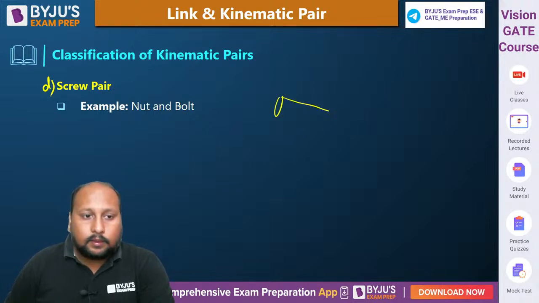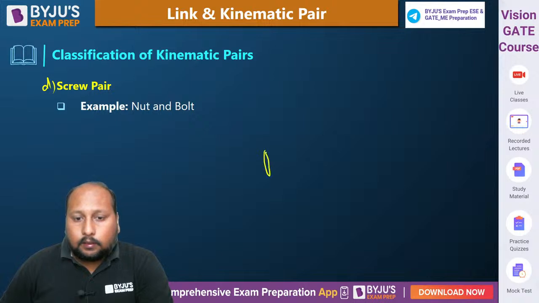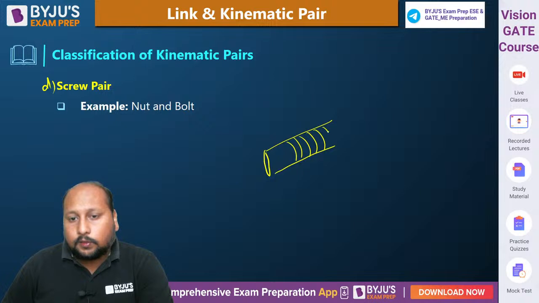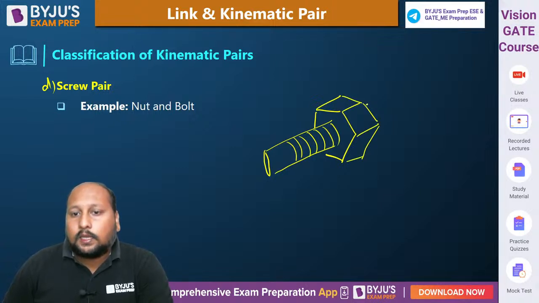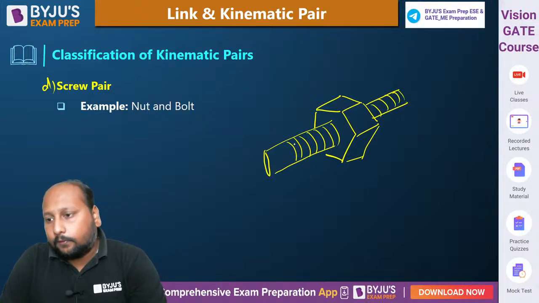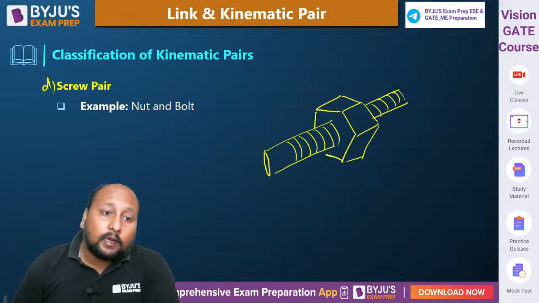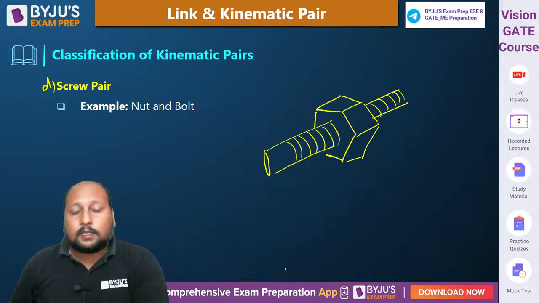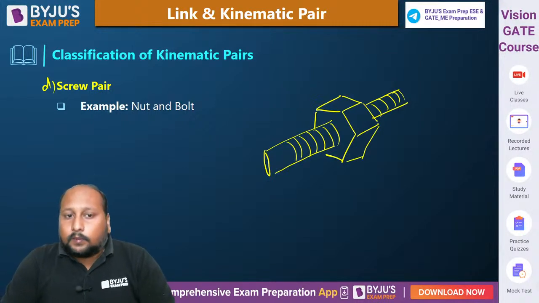Threads will be present, and this is an example of a screw pair where we'll be having a nut and bolt arrangement. This kind of pair we can call a screw pair. Understood?